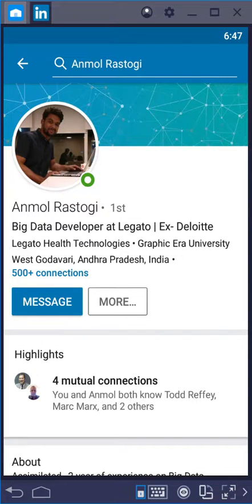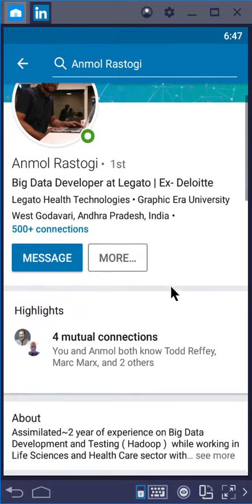Now, the other thing is you've got the default headline, except you've added a couple words here, ex-Deloitte. You're trying to, obviously, bring our attention to that. But I would suggest that you don't want to have just that typical default headline, your current position at your current company. I'd say you get 120 characters, make it shine. Draw us in. Why big data? That's what I want to know. I want to know what you can do for us with big data.